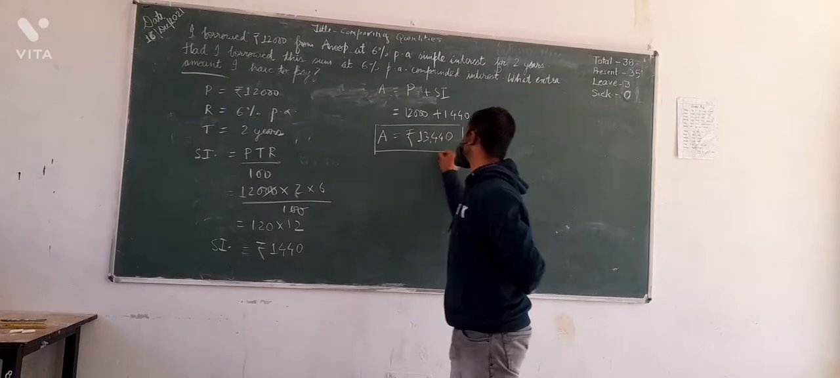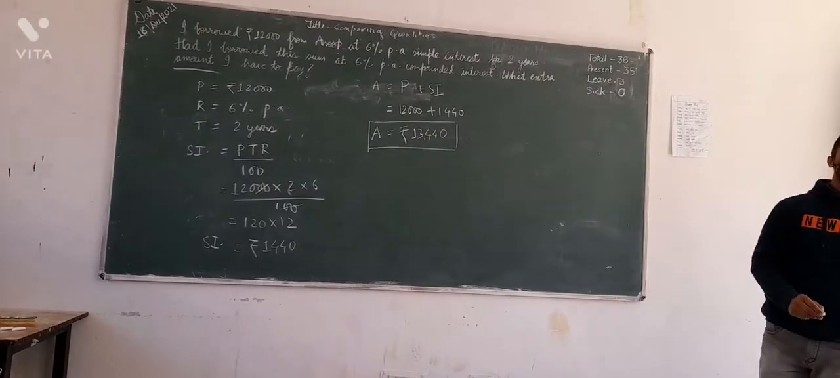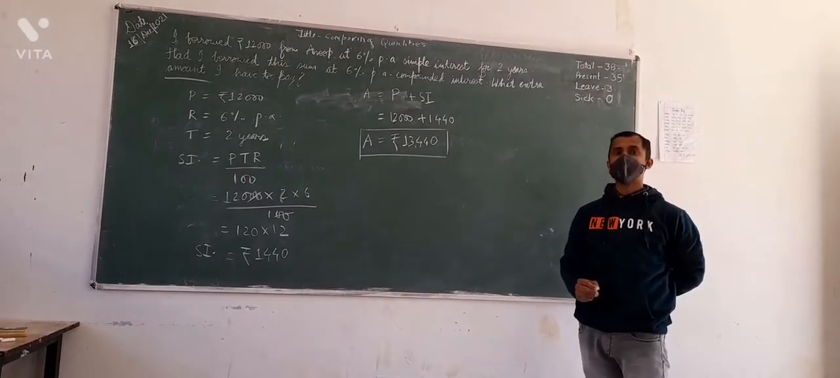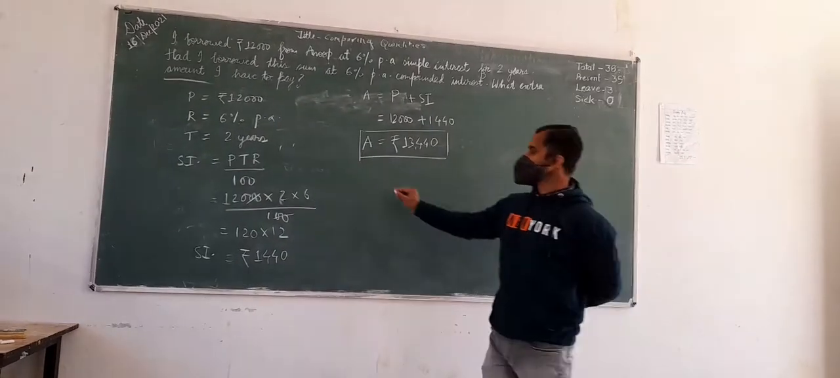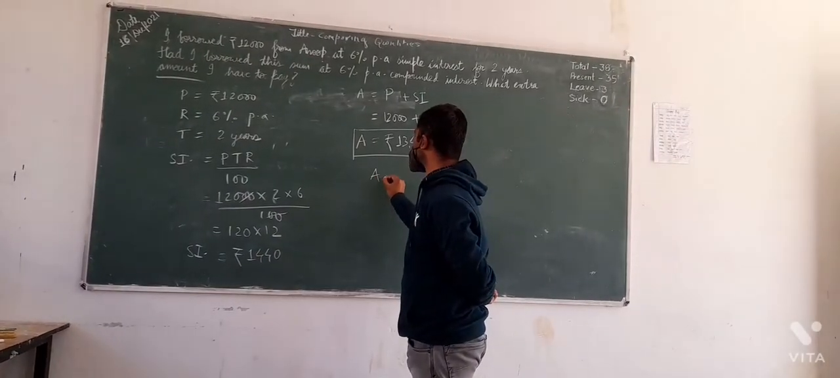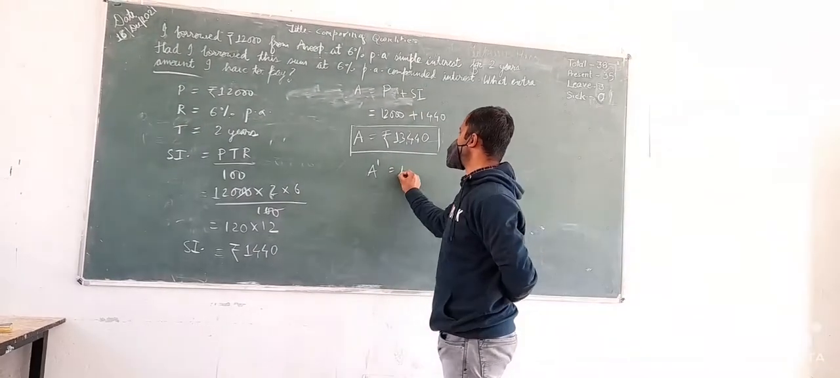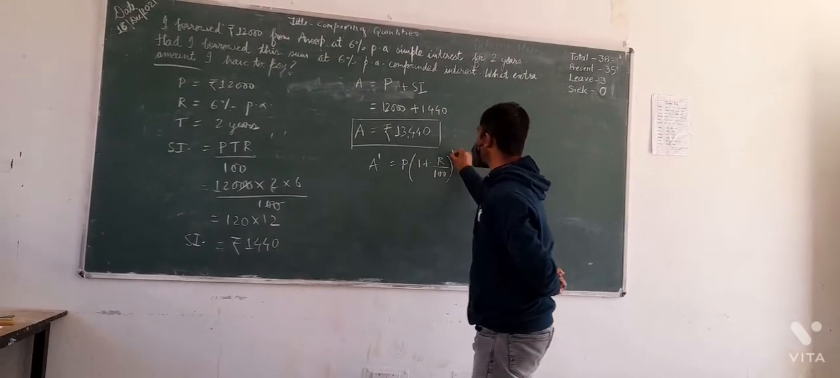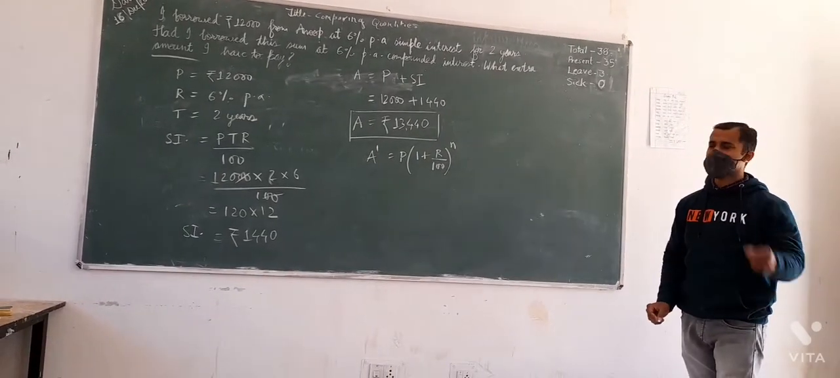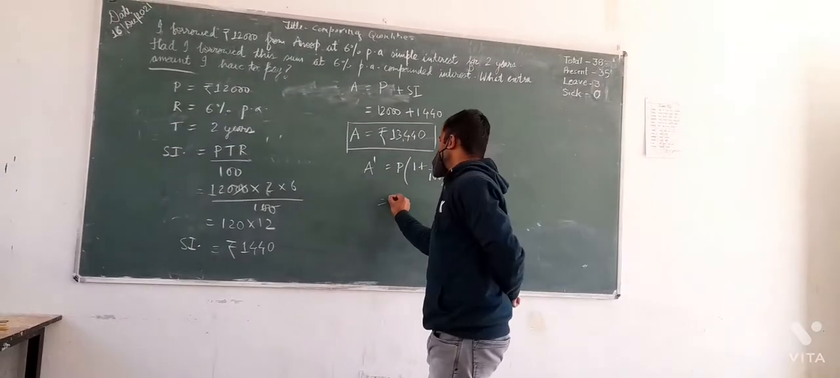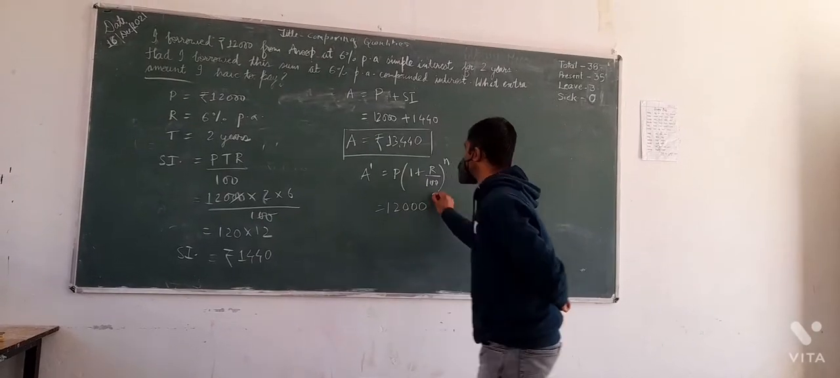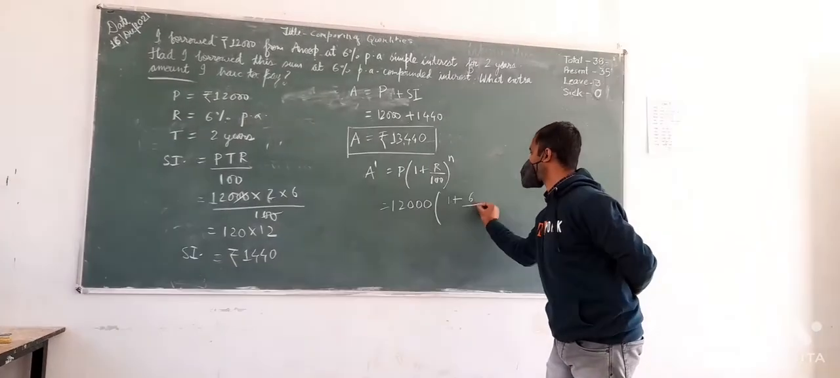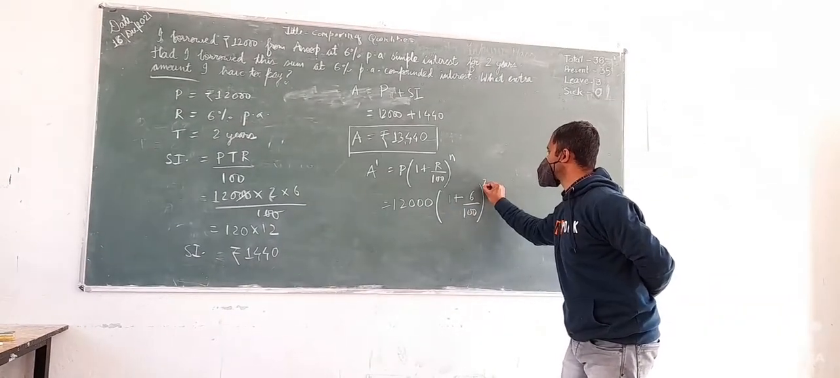So this I will need to compare. Then I have to calculate the amount when I am compounding the interest annually. For the same, if I say A dash, I will say P into 1 plus R upon 100 whole power N, where N stands for the time. The time given here is 2 years only. So I am going to replace the values. Then I will see 1 plus R, which is 6 divided by 100, whole power 2.